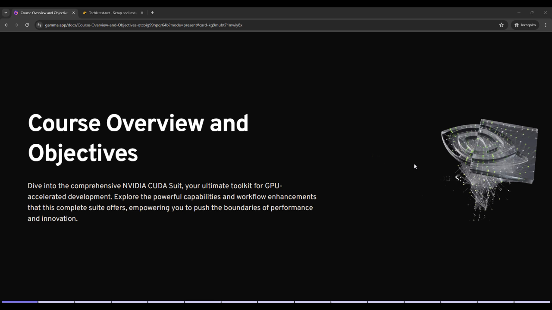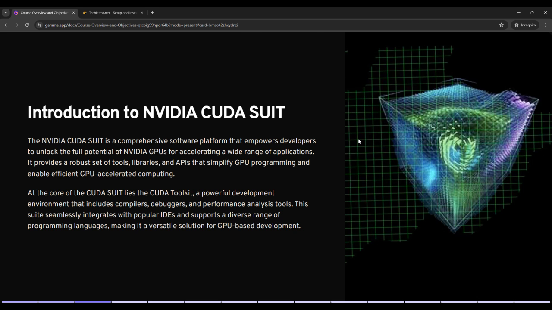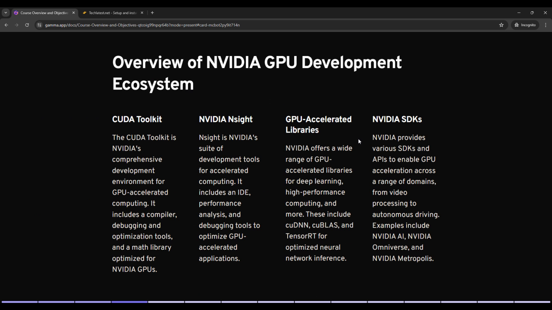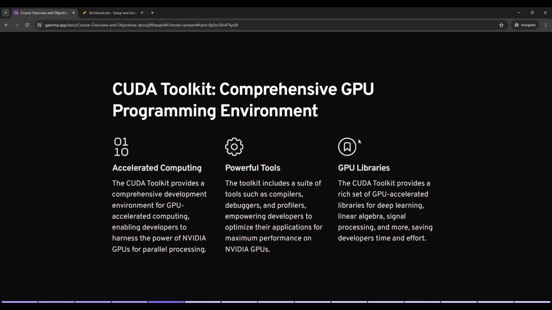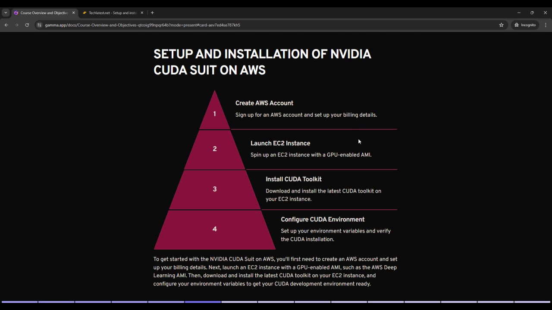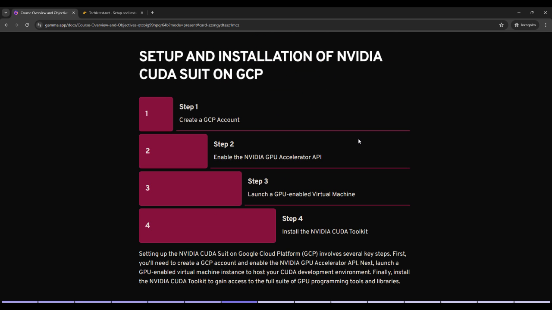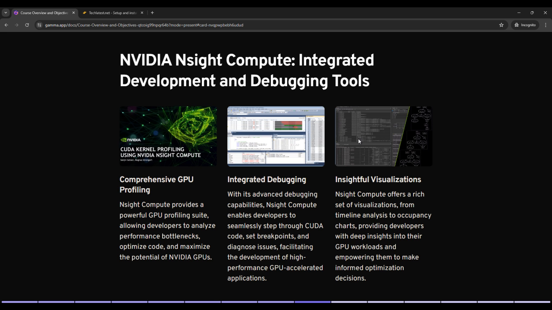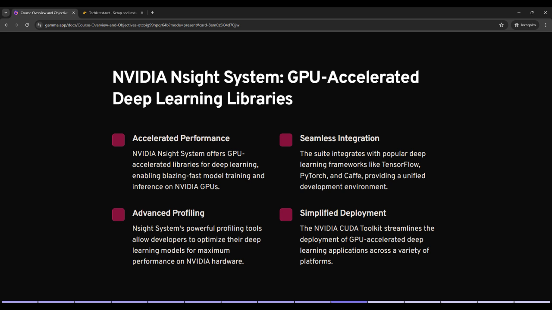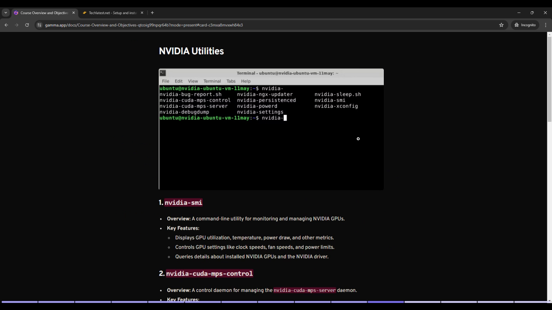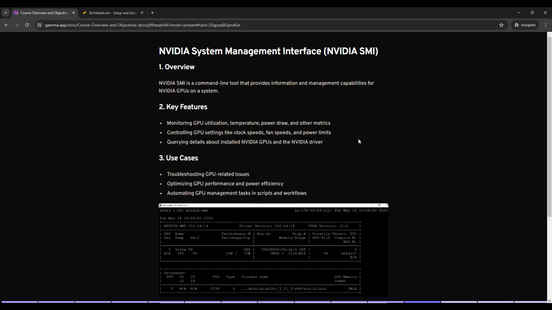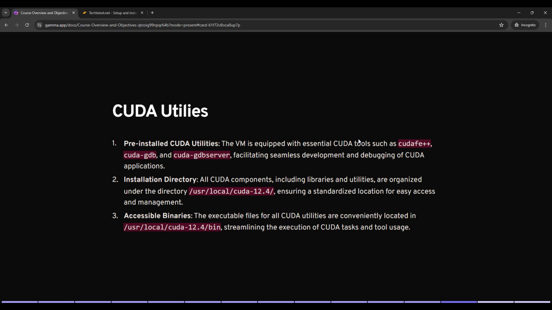So far we had covered a lot of things like introduction to NVIDIA CUDA Suite, then overview of NVIDIA GPU development ecosystem, then CUDA toolkit, comprehensive GPU programming environment, setup and installation of NVIDIA CUDA Suite on AWS, GCP, and Azure. Then we had covered NVIDIA Insight Compute Integrated Development and Developing Tools. Then we had covered NVIDIA Insight System GPU Accelerated Deep Learning Libraries. Then we had covered NVIDIA Utilities. Then NVIDIA SMI System. Then CUDA utility. Now in this lecture, we're talking about the CUDA utilities.